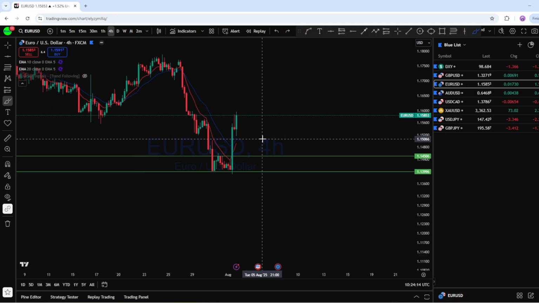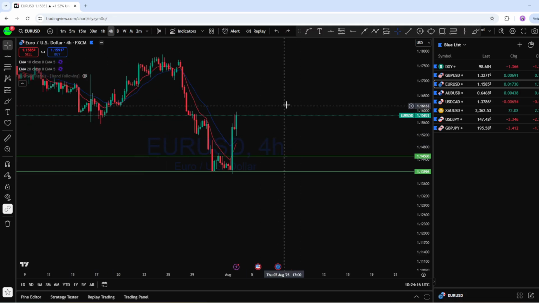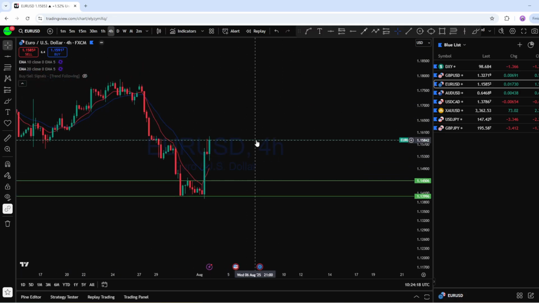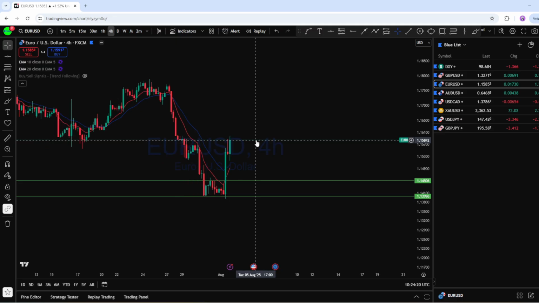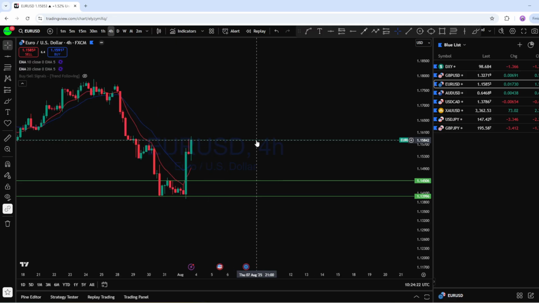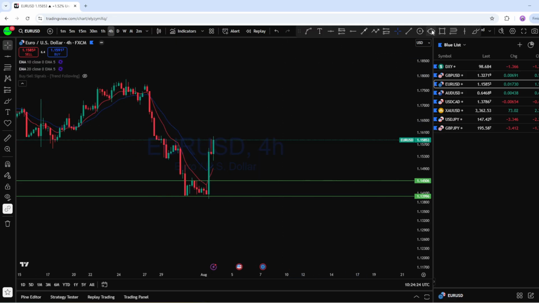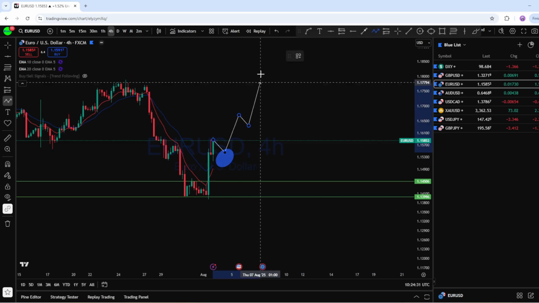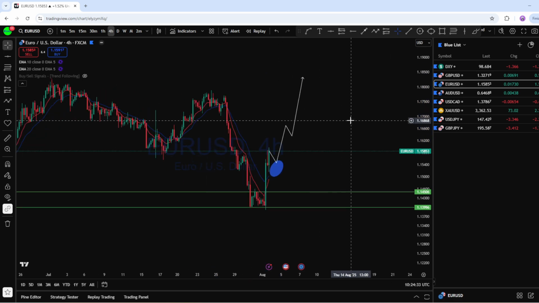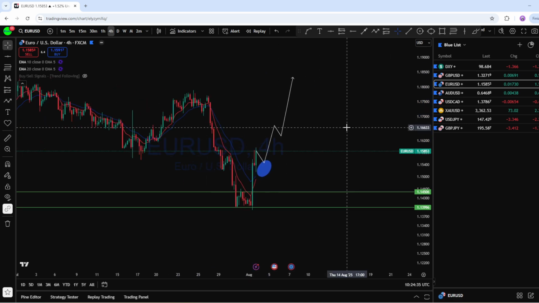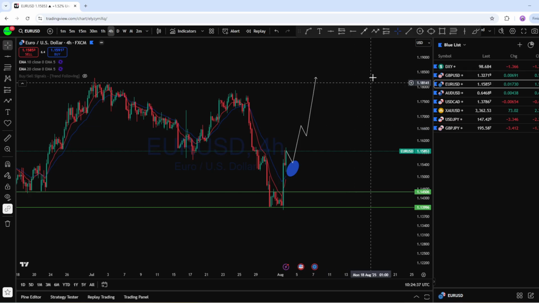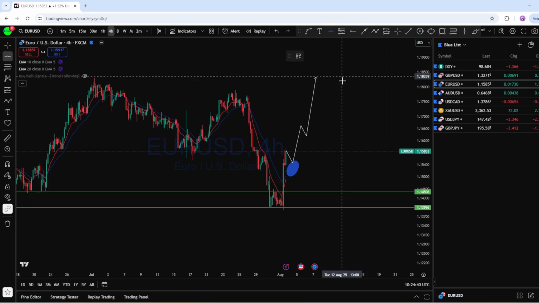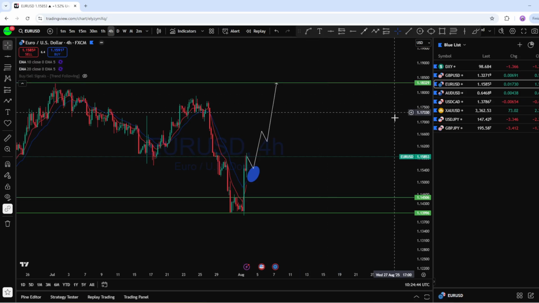Now with this reversal pattern, we can expect this market to potentially continue to trend back to the upside to create a new higher high. So this is where on the lower time frame we will be waiting for a potential pullback and then continuation to the upside. I think euro dollar may continue to trend back in the major direction. So this could be the potential wave for the upcoming week on euro dollar on the lower time frame.